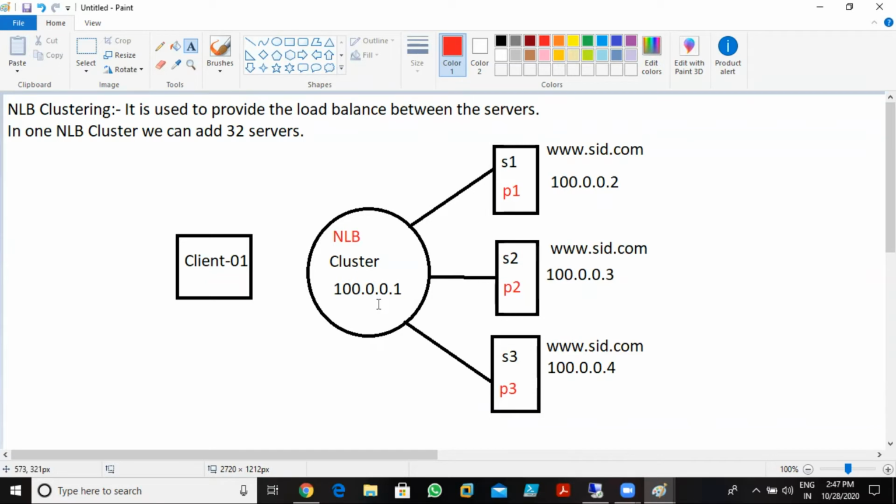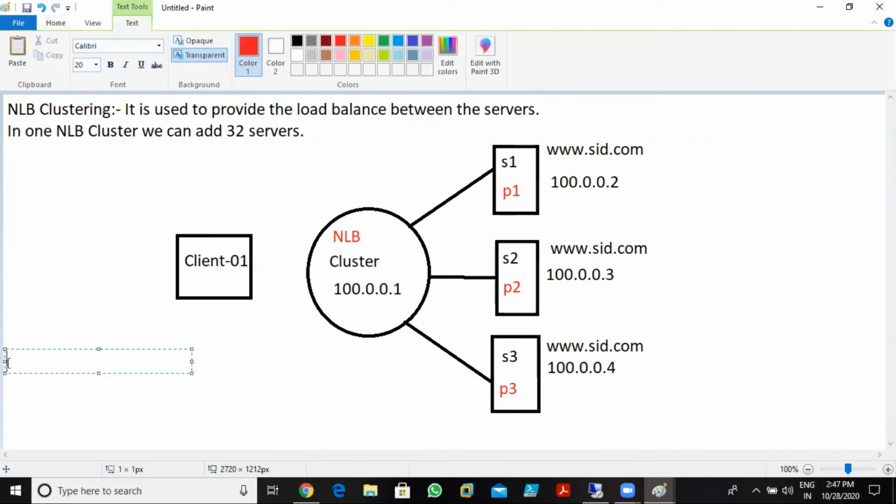Now in NLB clustering, we need to configure many things also. Today we could cover the theoretical part, and tomorrow we'll see the practical. If I talk about NLB clustering, we need to cover many things. Number one, we need to configure port rules. Number two, when I'm going to create the NLB cluster, we need to configure these things: port rules, affinity, and host parameters.